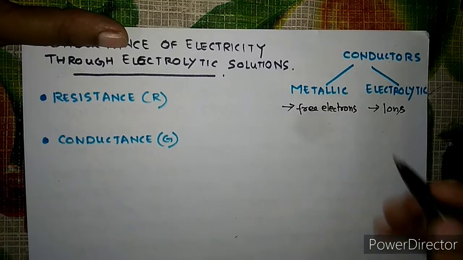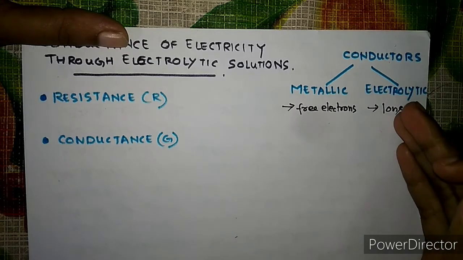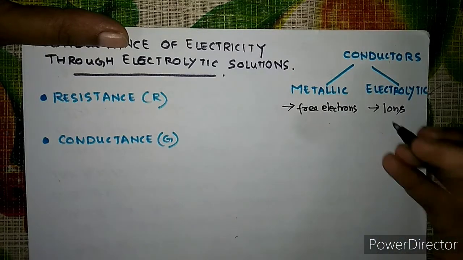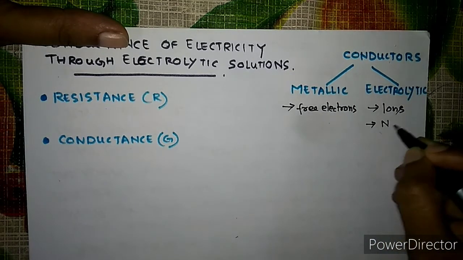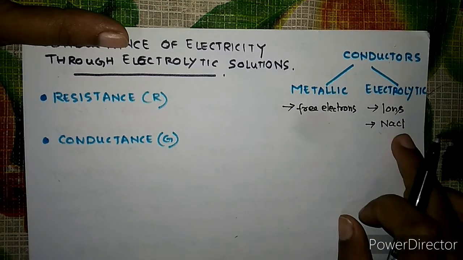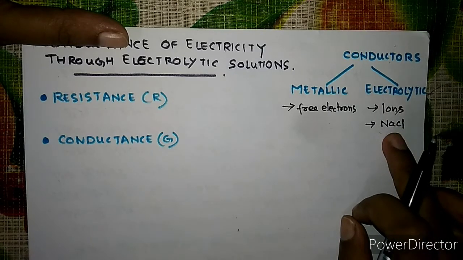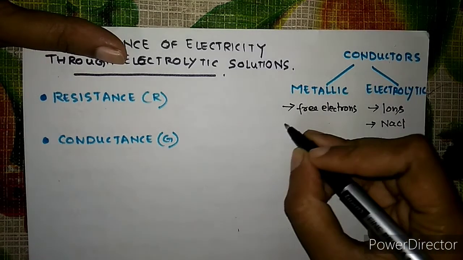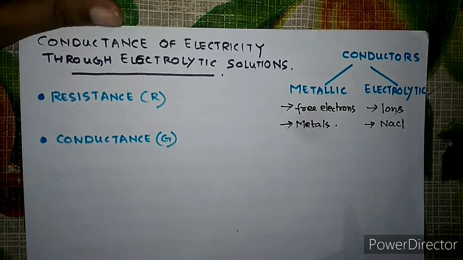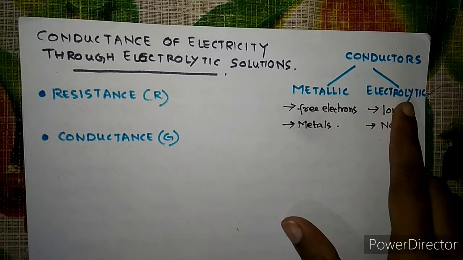The positive ions, maybe the negative ions, are responsible for the conduction of electricity. So here the free electrons and here the ions. For example, you have NaCl. When it dissolves in water, it will produce Na positive ion and Cl negative ion, and hence we know that the NaCl solution conducts electricity. And here the example is metals, it may be copper.